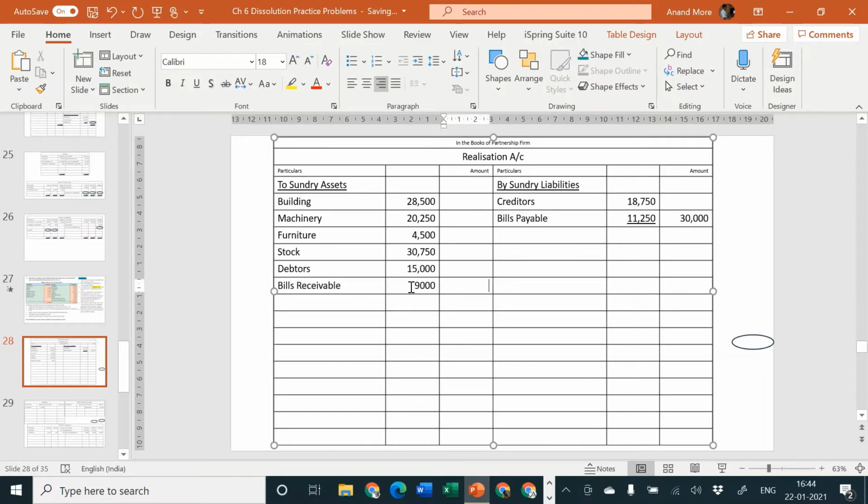Yes, so this is how we have completed the balance sheet asset side posting. Let us take it to the outer column.